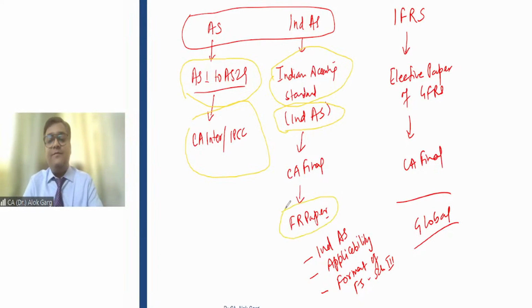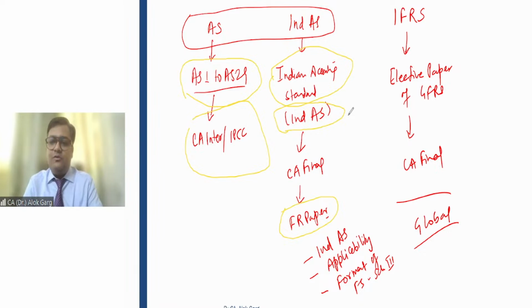If someone asks you what your Financial Reporting paper consists of, you can say that 95% is Indian Accounting Standards, 95% is Ind AS. Now, how many Ind AS are there? There are 39 Ind AS, which we are going to discuss one by one, not today. In the next 3 to 4 months, we will be covering these 39 Indian Accounting Standards.